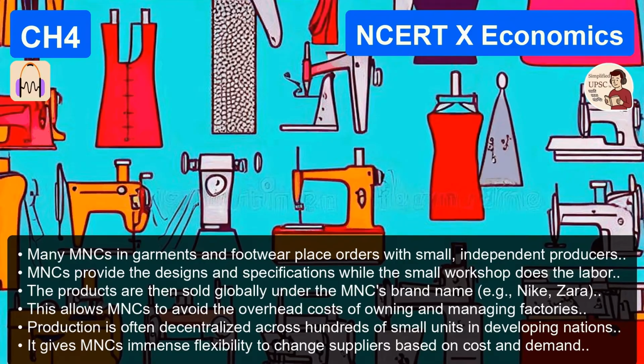And the container changed all that. Completely. Now, you load a standard metal box at the factory. That same box goes onto a truck, gets lifted by a crane onto a ship, gets taken off, put on a train, without anyone ever touching the goods inside. The text mentions this led to a huge reduction in port handling costs and increased speed. Huge reduction. It's the reason you can buy a plastic toy from China for 50 rupees in a Delhi market. If you had to pay the old shipping rates, that toy would cost 500 rupees. The transport cost per unit became negligible. And then the second factor, IT and communication, the internet.